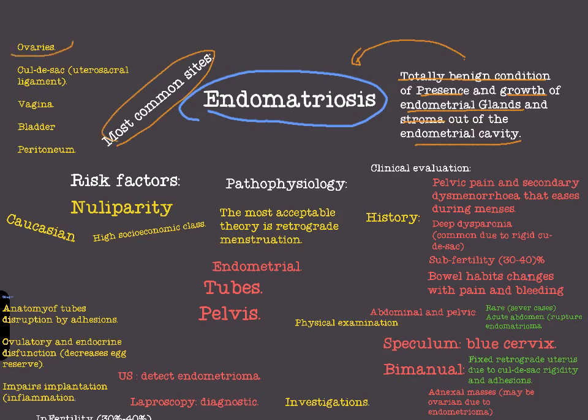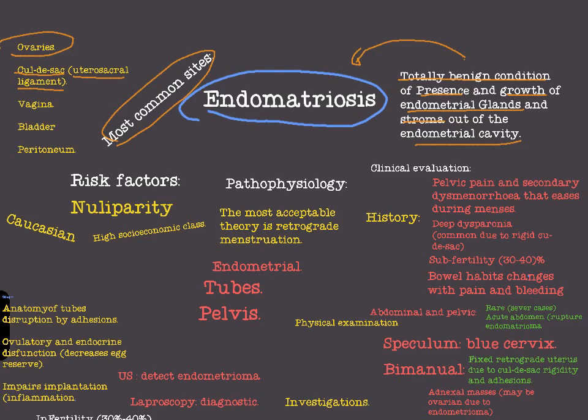Okay, what are the most common sites of endometriosis? First of all, ovaries. The ovary is the most common site of endometriosis, with nearly 65% of cases. The cul-de-sac, the sac behind the uterus, and the uterosacral ligament are the second most common site.